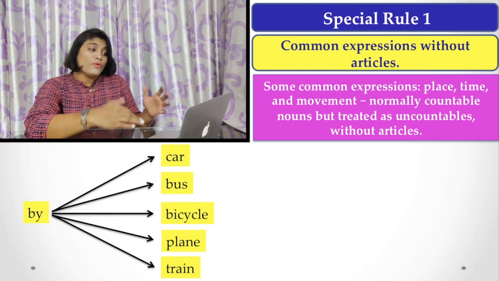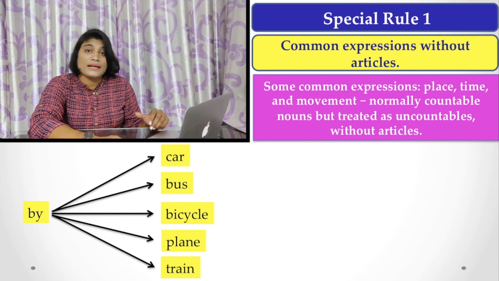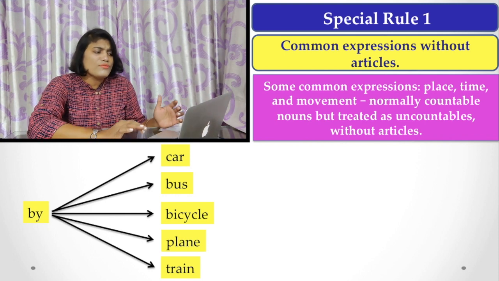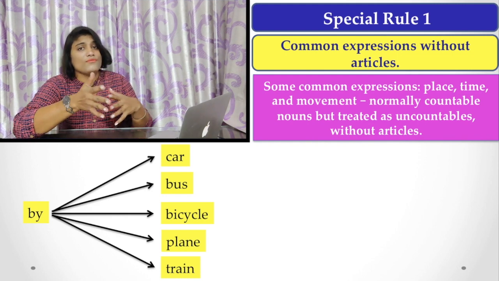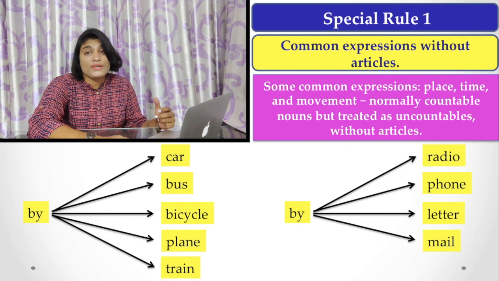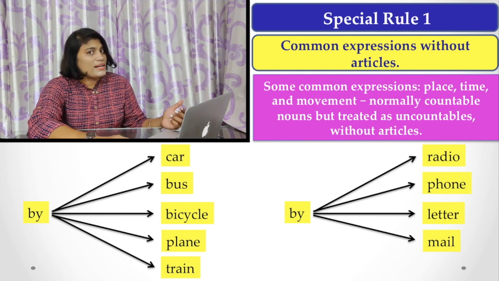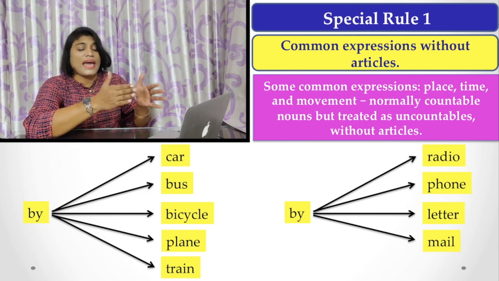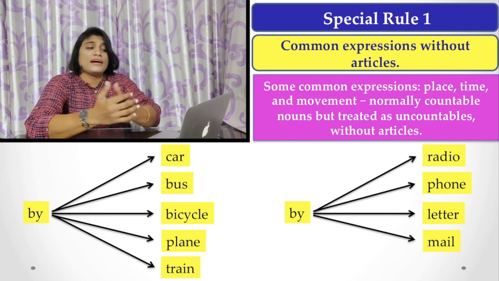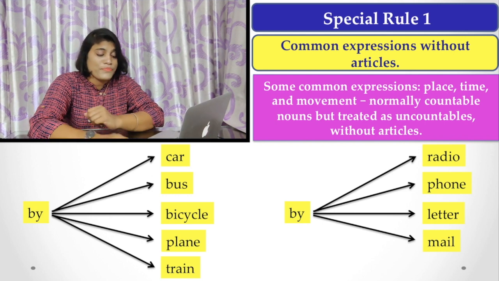And here are more examples for you. If we are talking about by car, by bus, by bicycle, by plane, by train, here we use a preposition and that noun without any article. And similar examples: by radio, by phone, by letter, by mail. Still there is no article between the preposition and that noun, because these nouns are normally countable but they are treated as uncountable nouns.